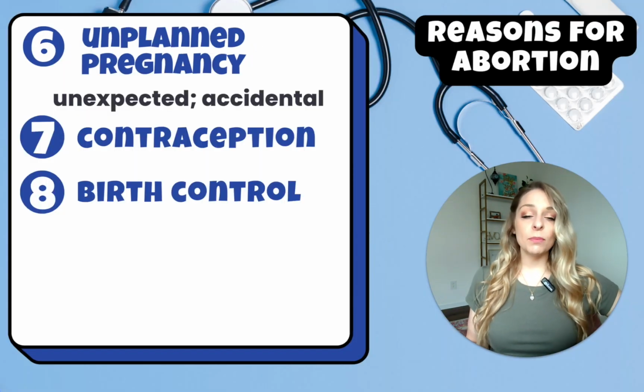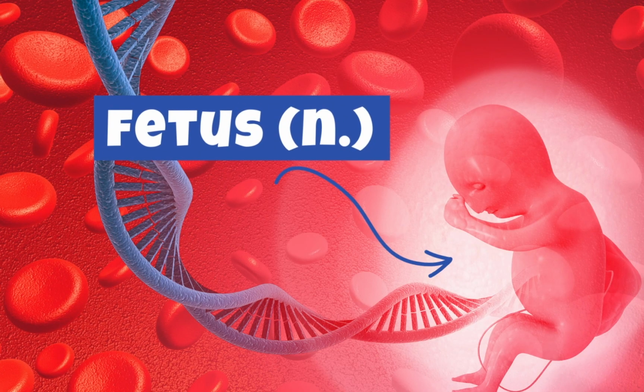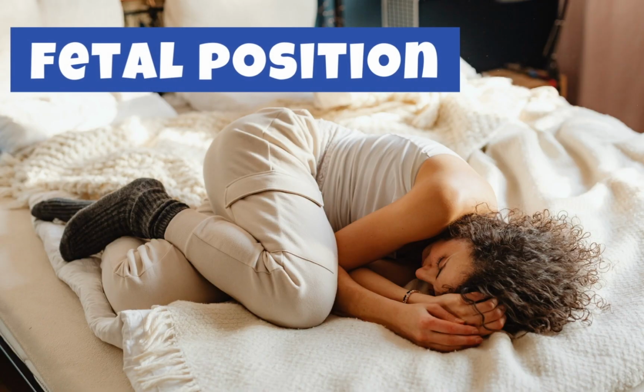Now, another reason that people might want to get an abortion is because of fetal abnormalities. This is a really specific collocation that means there is an unusual condition in the development of the fetus during pregnancy. Now you can see the fetus here. Fetus is a noun and the adjective form is fetal. So that's why we have the collocation fetal abnormality, because the adjective describes the noun abnormality. We also have a really strong collocation called the fetal position. That is when you hold your knees close into your chest, and we often hear this when we go on airplanes and they say in case of an emergency, you might go into the fetal position.